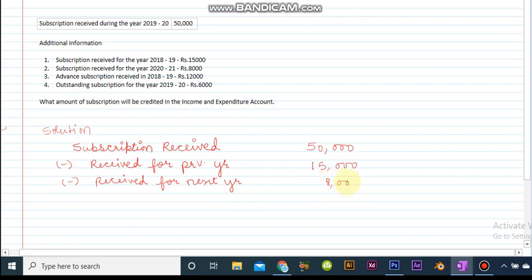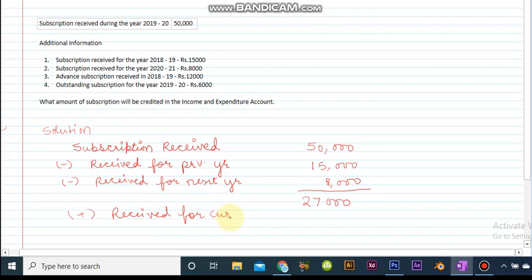That means rupees 23,000 will be subtracted from 50,000 and we will be left with 27,000.